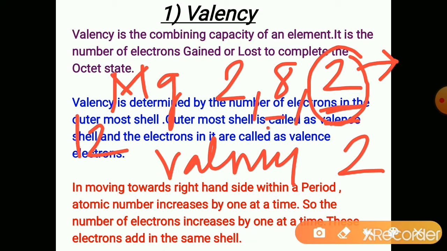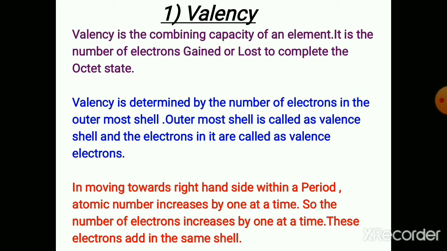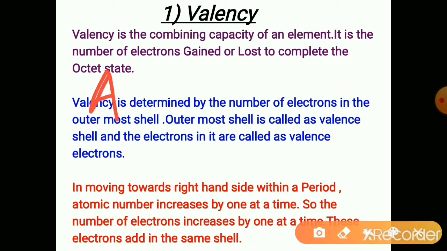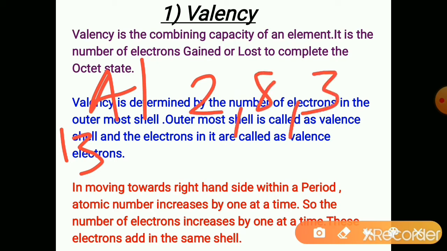Hence, its inner shell has 8 electrons, so it becomes stable. Another example is aluminium, atomic number 13, configuration 2, 8, 3. Only 3 electrons are there in the valence shell. So for this it is easy to lose 3 electrons than to gain 5 electrons. So its valency is 3.